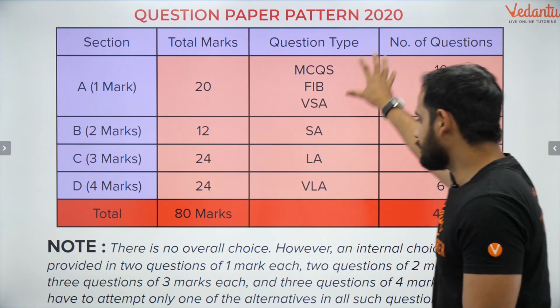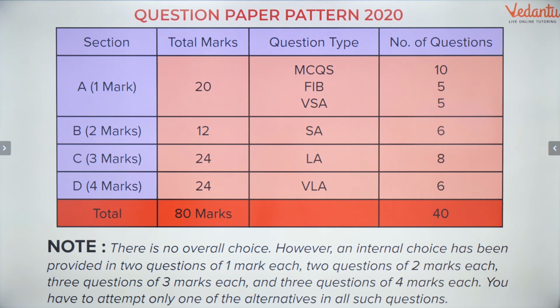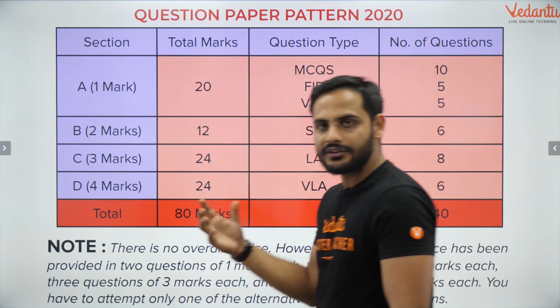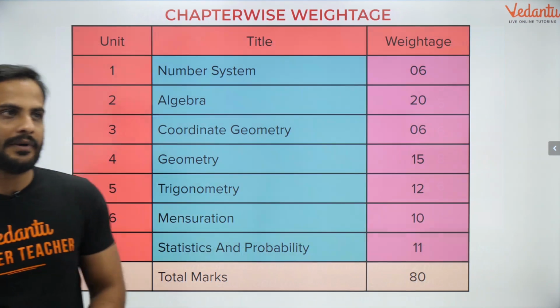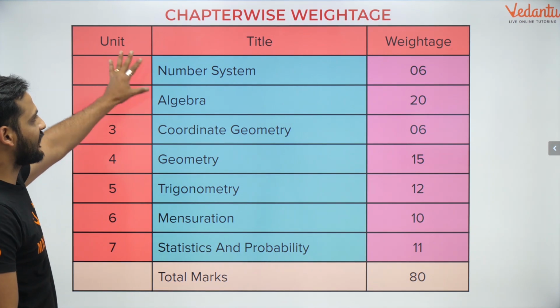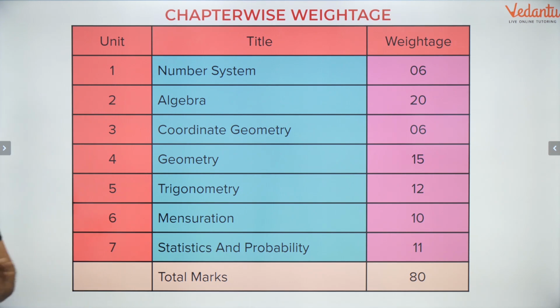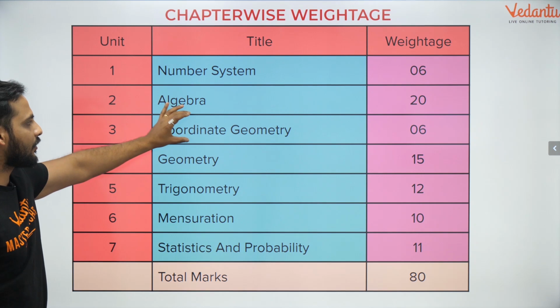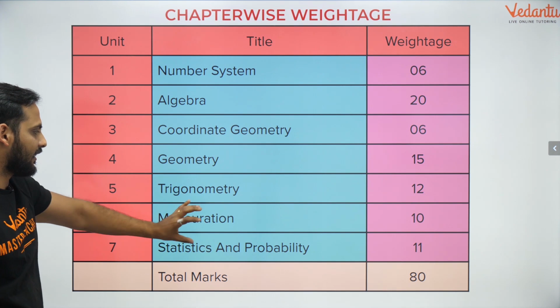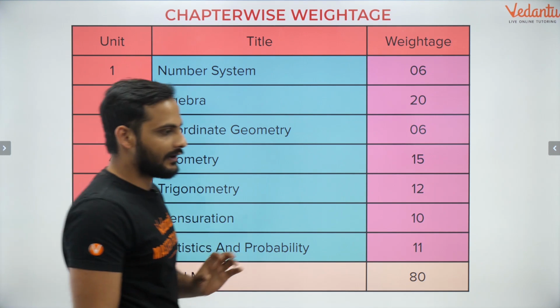Now, this 80 marks paper, how is it distributed among the different chapters? Let's have a look at that now. So these are your 7 units in mathematics: number system, algebra, coordinate geometry, trigonometry, mensuration, statistics and probability.